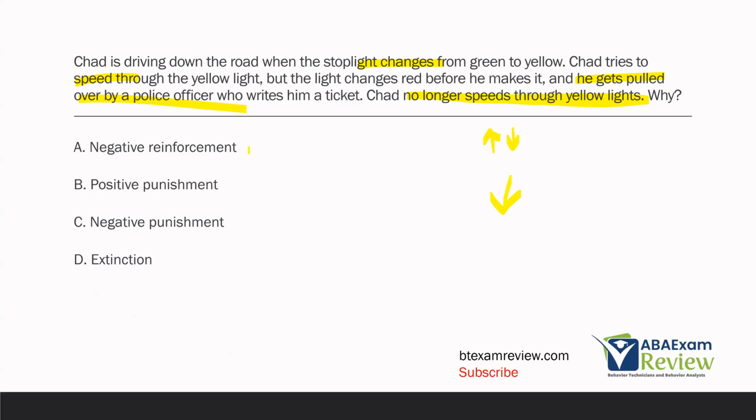So A, negative reinforcement. Well, we know Chad's behavior wasn't reinforced because his behavior decreased. Reinforcement will never decrease a behavior. That is the definition of reinforcement: we are increasing behavior. It can't be D, extinction, because something was added. Extinction is the withholding of reinforcement. In this case, Chad gets a ticket, he gets pulled over. Those are all positive, added stimuli. This is positive punishment. It's not C, negative punishment, because again, all those stimuli were being added to the situation. Chad no longer speeds through yellow lights because of B, positive punishment.